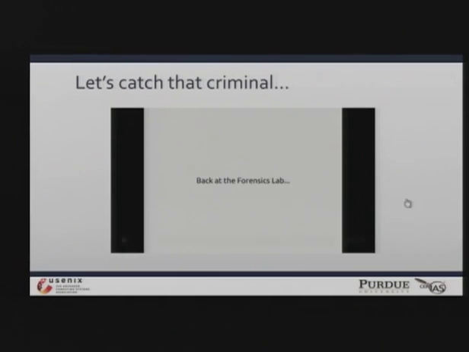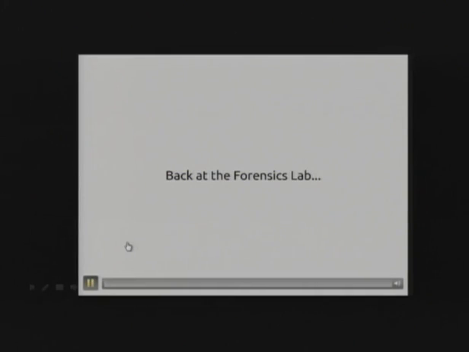So let's return to that crime story. So back at the forensics lab, Discrete's going to be used to build one of those scanner plus renderer tools.